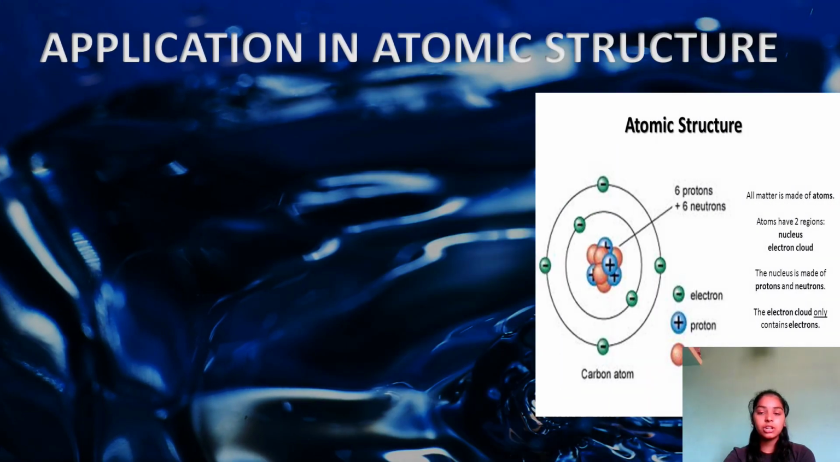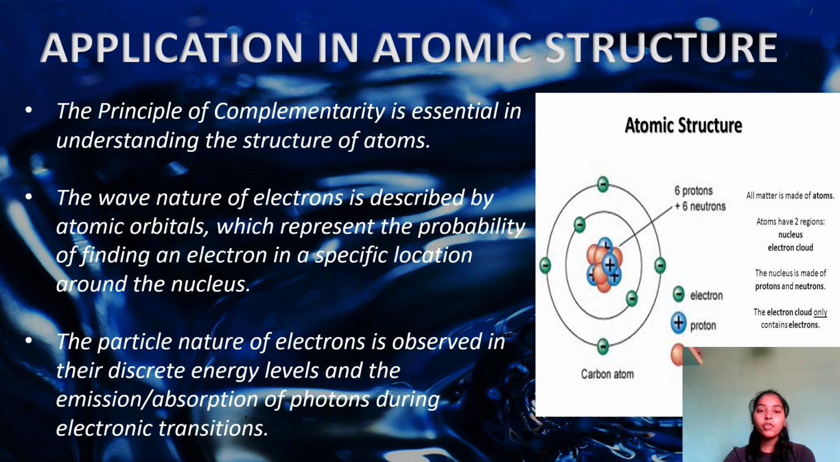Application in atomic structure. The principle of complementarity is essential in understanding the structure of atoms. The wave nature of electrons is described by atomic orbitals, which represent the probability of finding an electron in a specific location around the nucleus. The particle nature of electrons is observed in their discrete energy levels and emission or absorption of photons during electronic transitions.